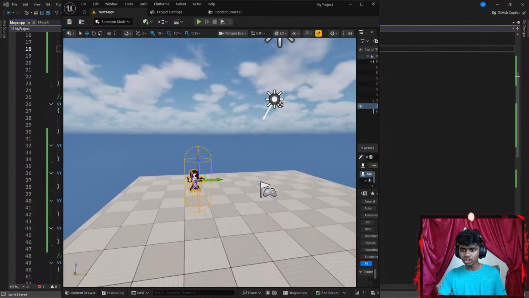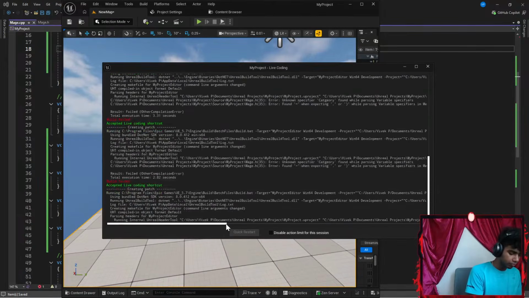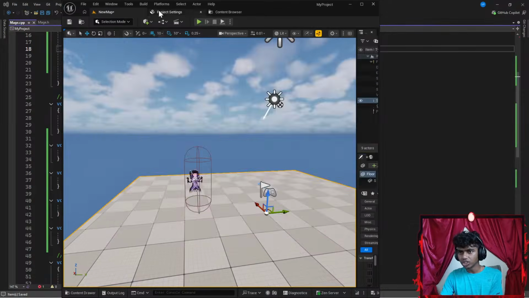Let's hit Control S here as well. Let's go to my Unreal Engine. Hit something like Control Alt F11 to compile my code. While it's compiling, might read something. Okay, maybe... Why does it keep saying build failed? I'm pretty sure everything is correct. Unreal... Okay. Wait, is my spelling correct in my project settings?